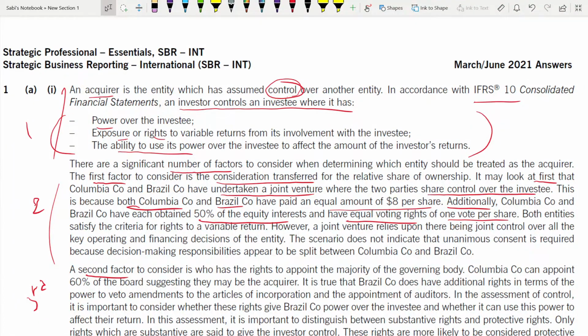So both entities satisfy the criteria for rights to a variable return. What is that criteria? Rights to variable return. Now link this. It is the second point under this. You need to satisfy this. You have to satisfy all of this to show that it's a control. So the second criteria, it satisfied that one.